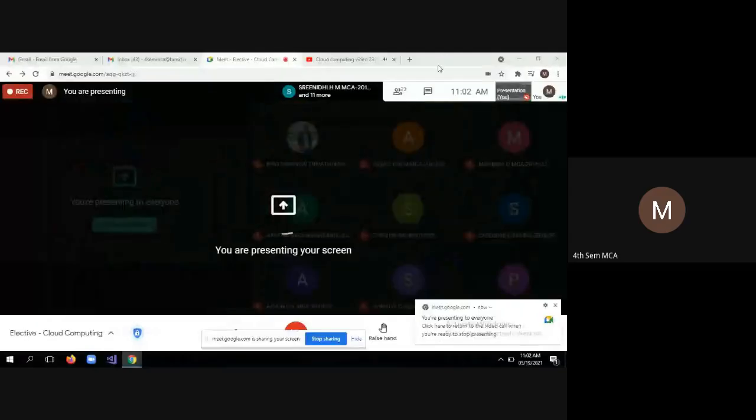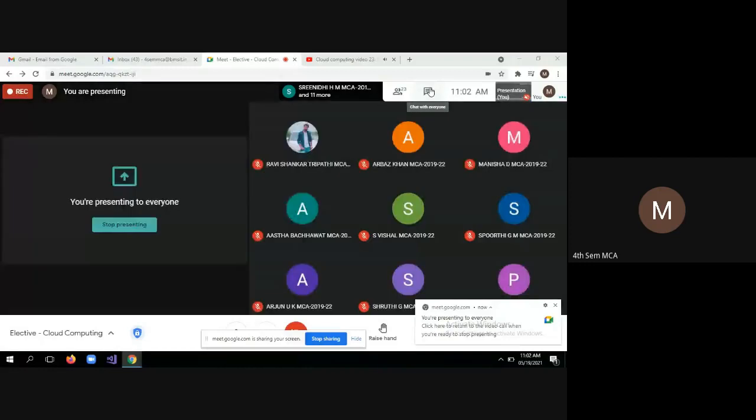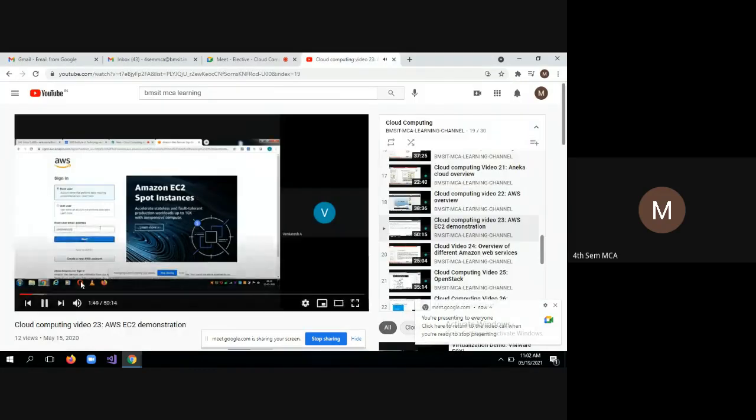And you have to create your account. So the prerequisites for creating the account is you should have either a debit card or a credit card. Okay, I hope at least you all have a debit card. So debit card or credit card is compulsorily required to create an account. Now I have created the account. So now you assume you have created the account in AWS. Then the procedure to create the AWS account: you should have two things. One is an email ID, any email ID, and another requisite is a credit card.